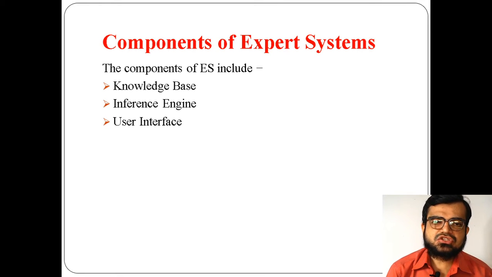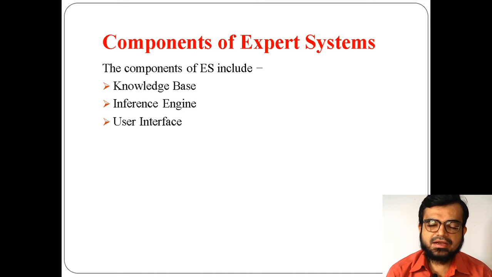In the last session, we discussed the concepts of expert system. We discussed the basics of expert system as well as the components of expert system. As I discussed previously regarding the components, these are the main components responsible for an expert system.